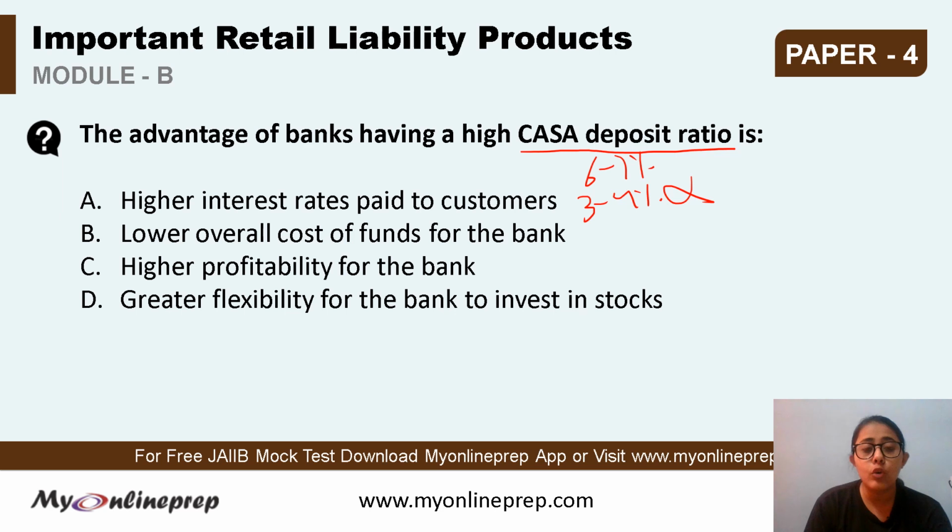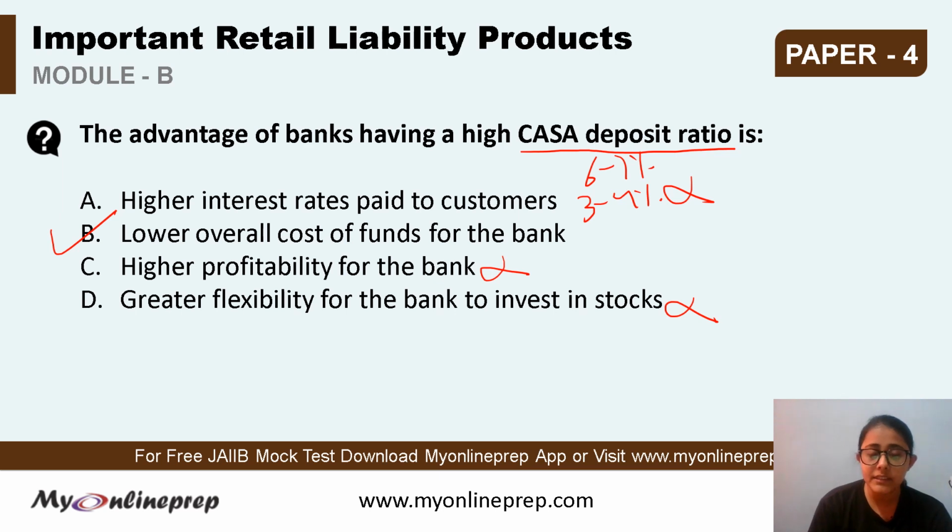Then lower overall cost of funds for the banks. This can be considered. C is high profitability for the banks, profit function यहाँ नहीं होता, and greater flexibility for the banks to invest in stocks, no. So option B, that is lower overall cost of funds for the banks. This is the correct answer.